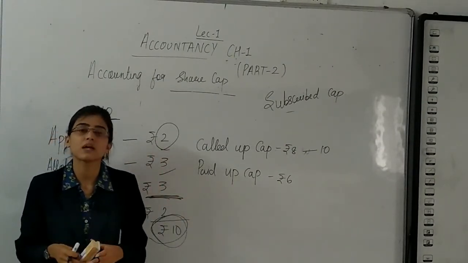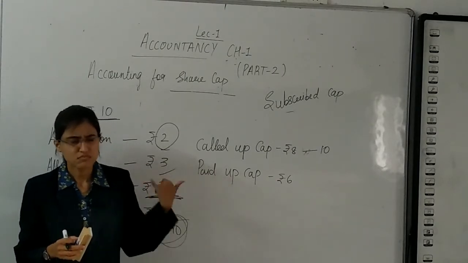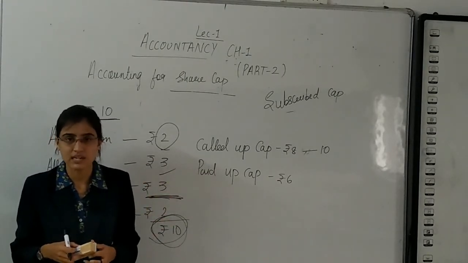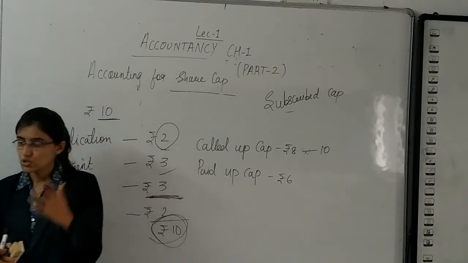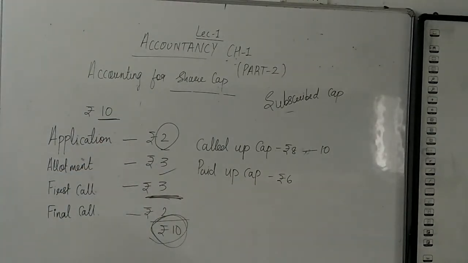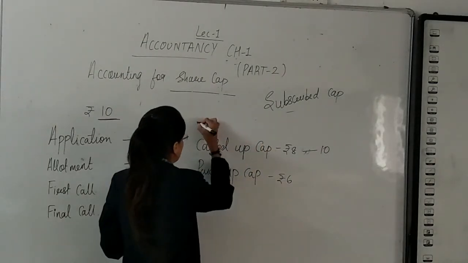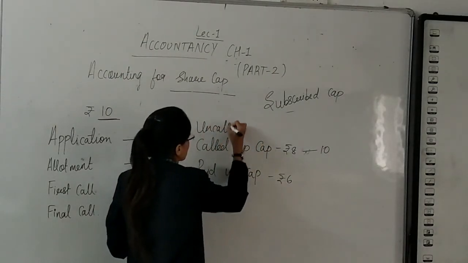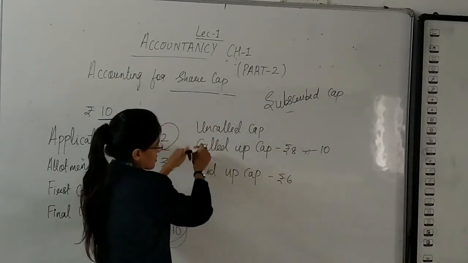Multiply by the number of shares and you will obtain the whole capital amount. The concept is also given in the textbook with proper examples, just the way I have given. You should go through it. Then, called up and uncalled. This is just the opposite.